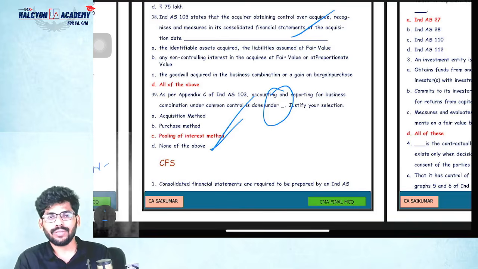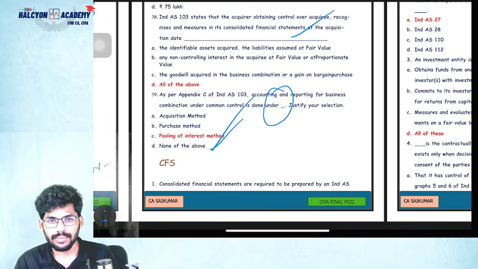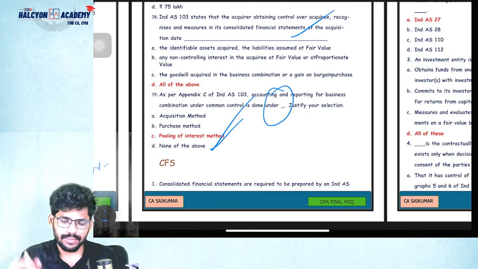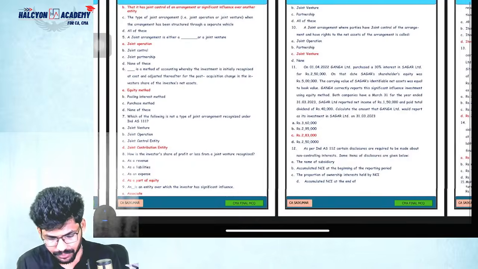Whatever points I discussed during my marathon are more than enough for MCQ purposes, for calculation of goodwill, NCI, gain on bargain purchase. Gain on bargain purchase is nothing but capital reserve only. Please don't get confused on that point. Understood or not? Okay, guys, this is Ind AS 103.